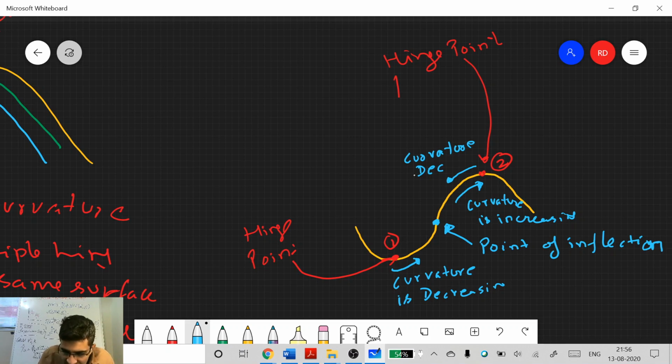So at this inflection point, before this curvature is decreasing, after this curvature is increasing. So the sense of curvature changes across this inflection point. What should the curvature be exactly at the inflection point? Curvature should be 0 at that particular point.